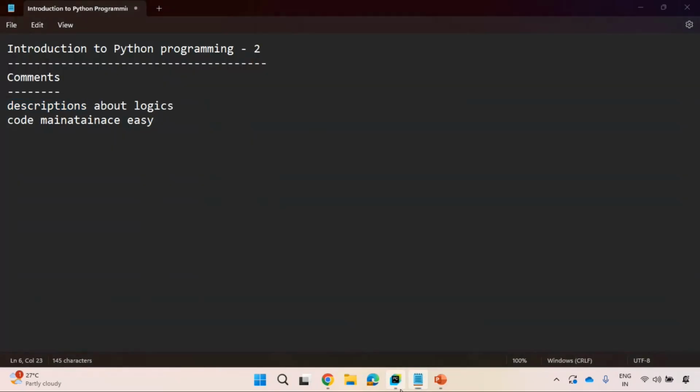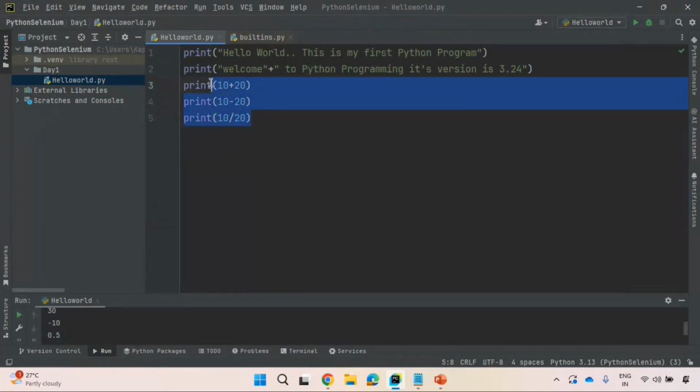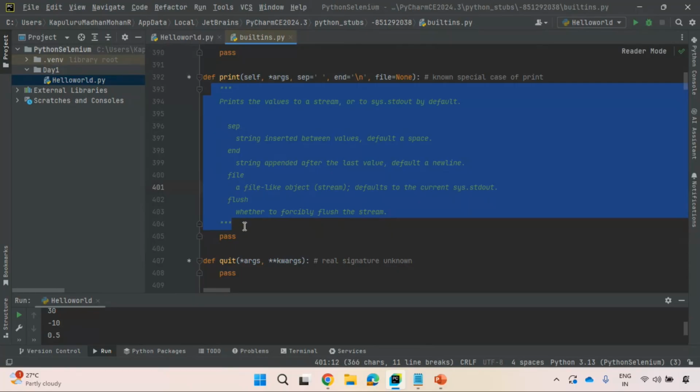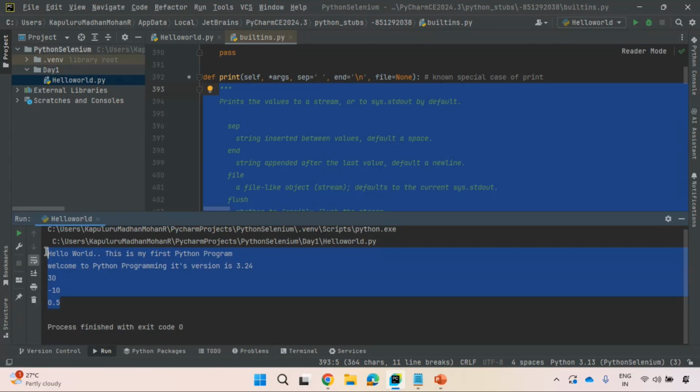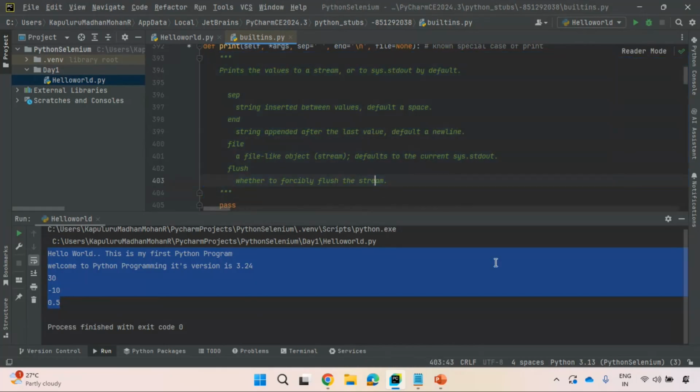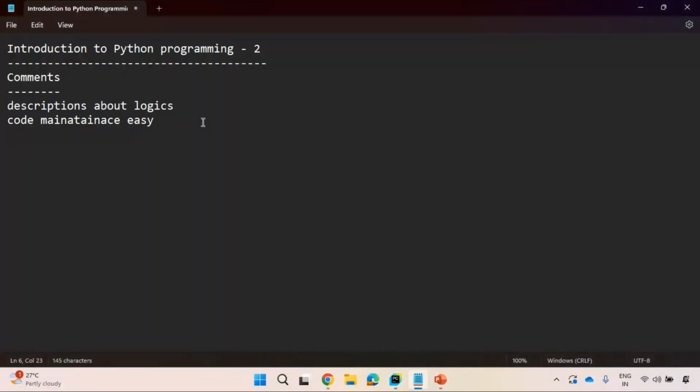So when you execute this, you observe here, when I am executing this code, is it printing this description in the console? No, it is not printing this description. That means Python is ignoring these comments. So comments are ignored during runtime. During runtime, we will not be able to see any description in the console. Comments are ignored during runtime. That means these are non-executable code.